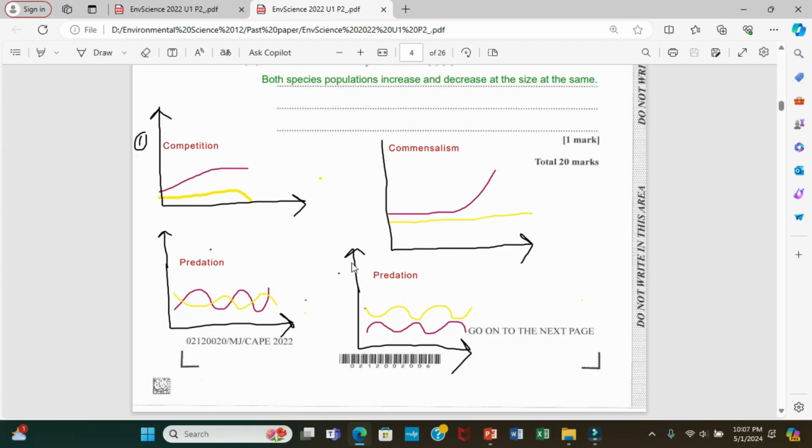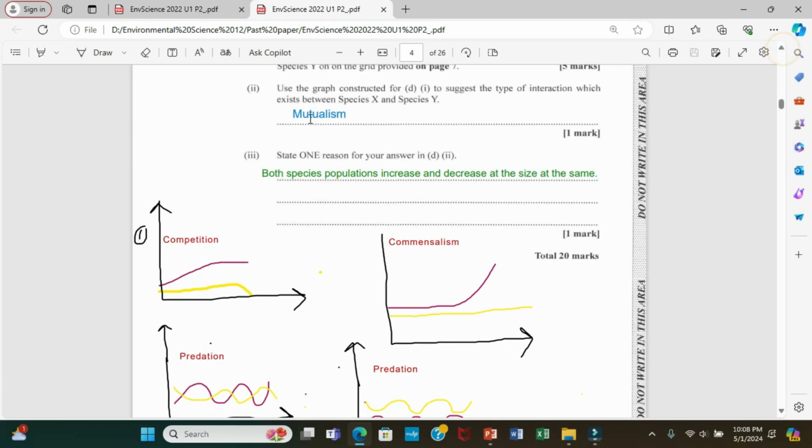Now, predator-prey relationship or interaction, while one population is up, the other one will go down. So it could look like this, or it could look like this. One is up, one is down. One is up, one is down. All right. Part 3 here says, state one reason for your answer in D2.